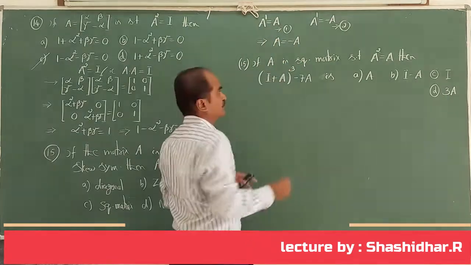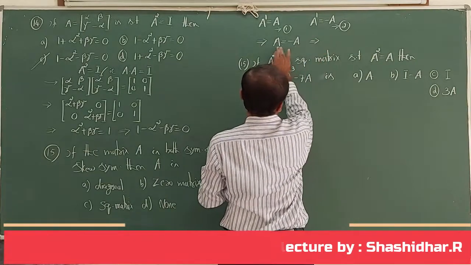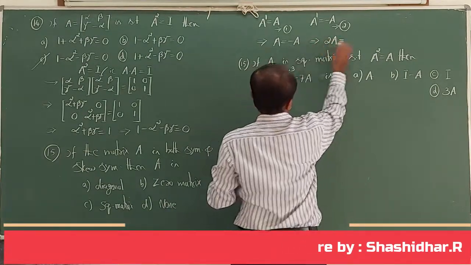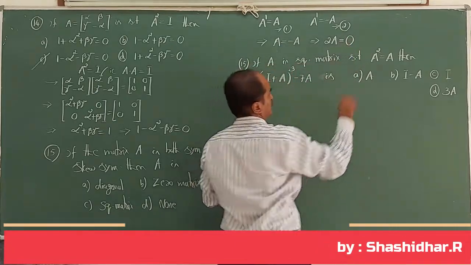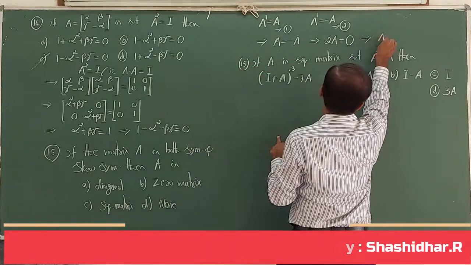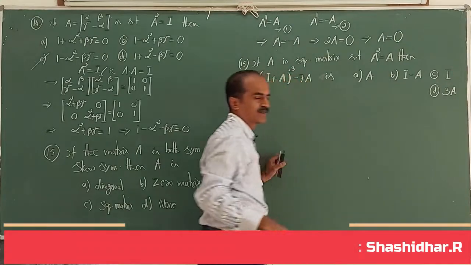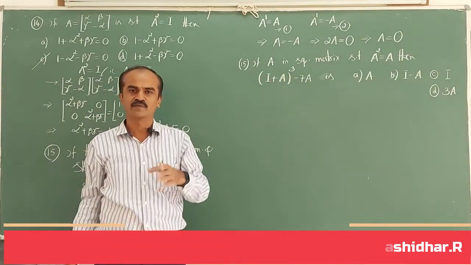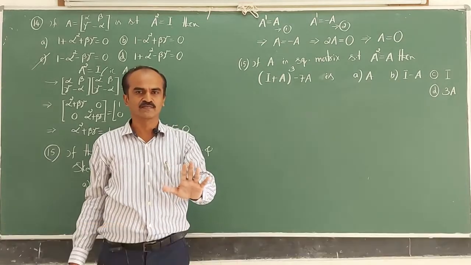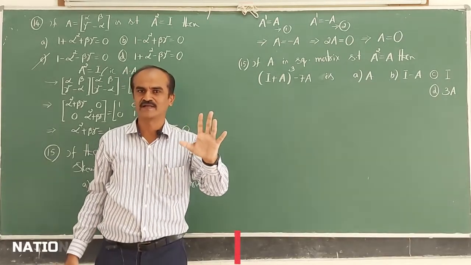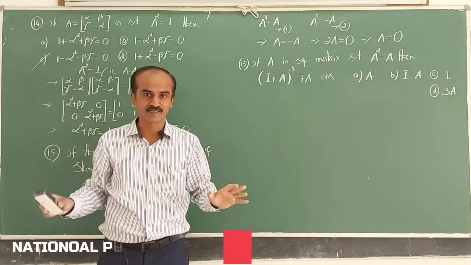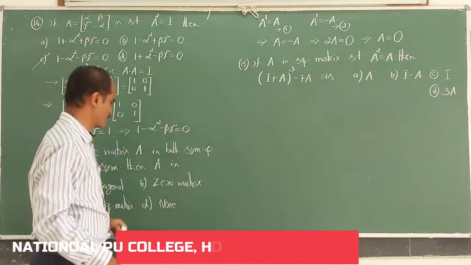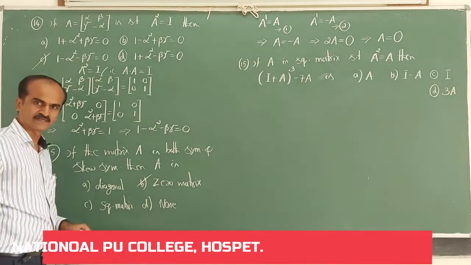Adding A both sides, what are you going to get? On the left hand side, A plus A, 2A. On the right hand side, A plus minus A, null matrix. Dividing by 2, what do you end with? A is a null matrix. So therefore, any square matrix which is both symmetric and skew symmetric must be a null matrix. No matrix other than the null matrix can satisfy these two conditions. So therefore, the right option is the 0 matrix.